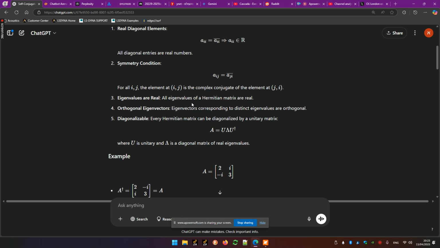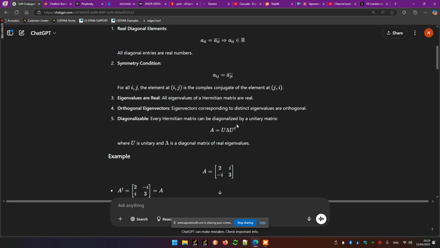The eigenvectors of a self-conjugate matrix for different eigenvalues are orthogonal to each other. Also, a self-conjugate matrix can be diagonalized, and the diagonalizing matrix is a unitary matrix, like you see here.